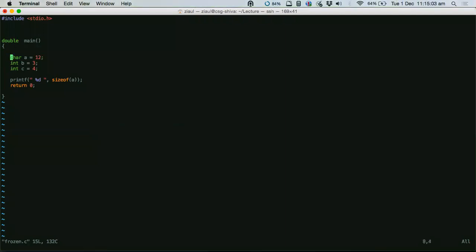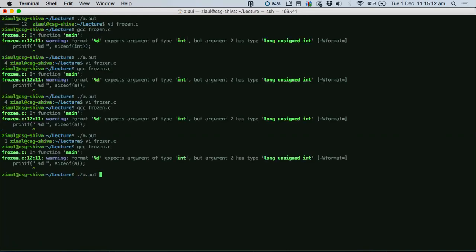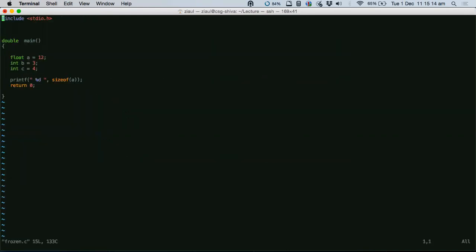Now let's go back, and instead of a character, let me make it a float. Let's see what the size is. Okay, the size is still 4. Good. Now I want to use something bigger.